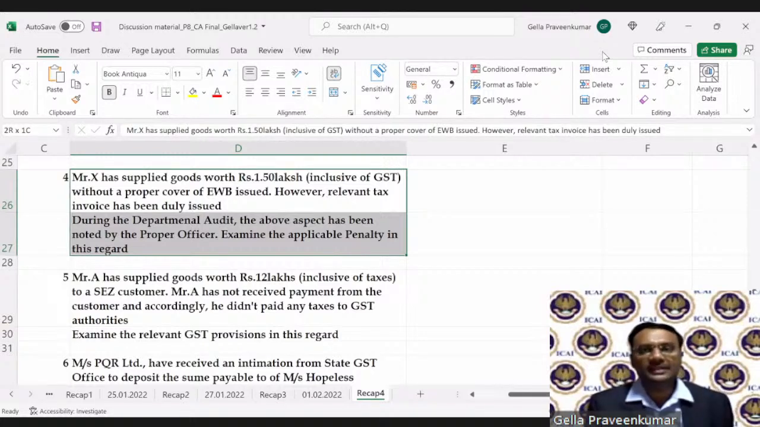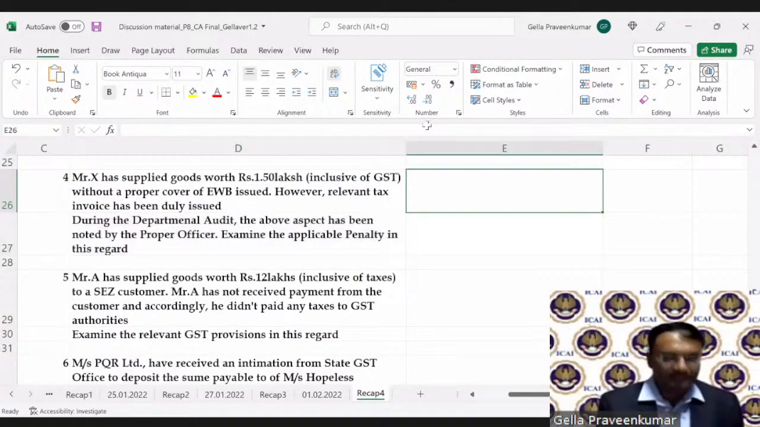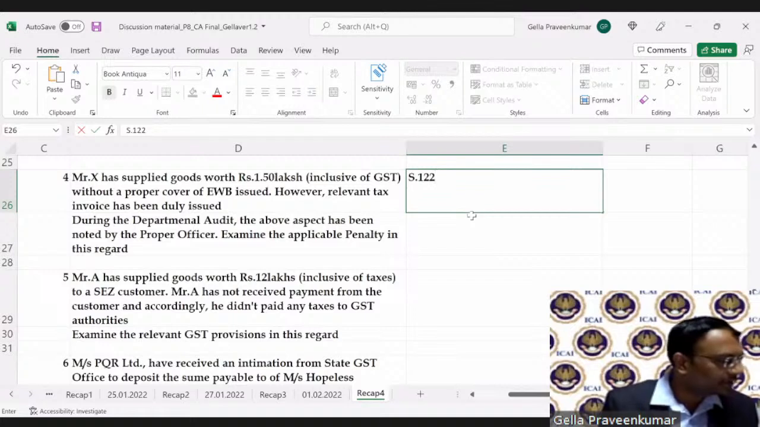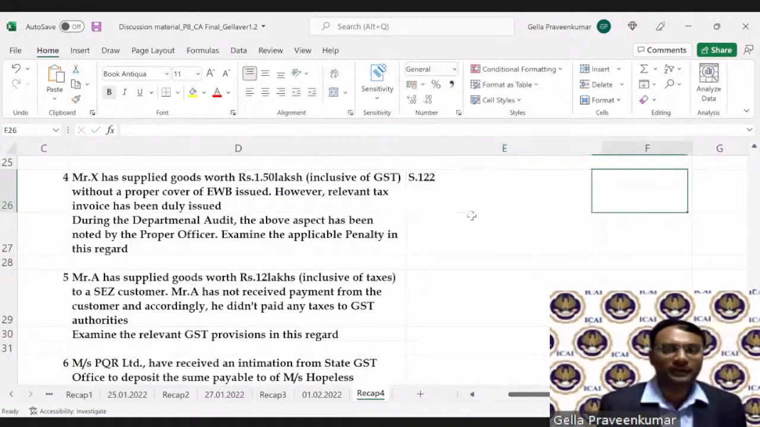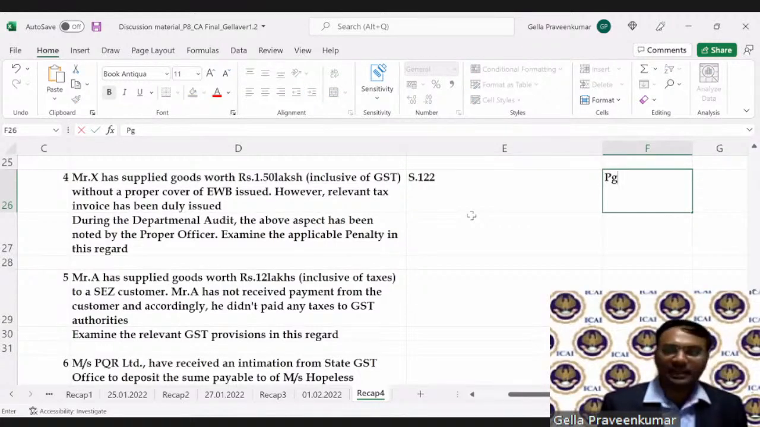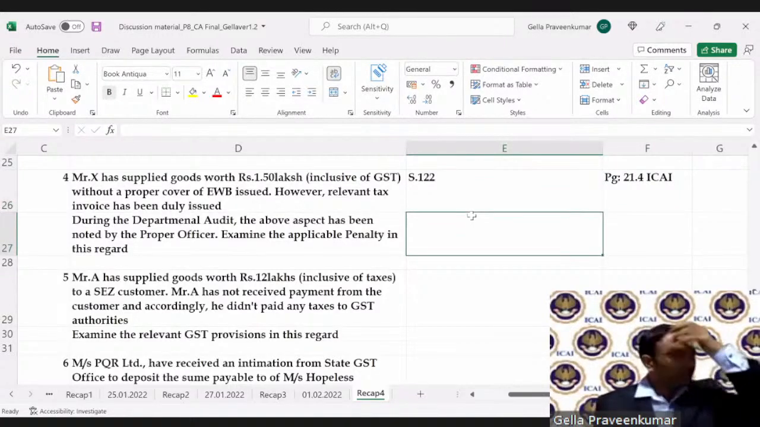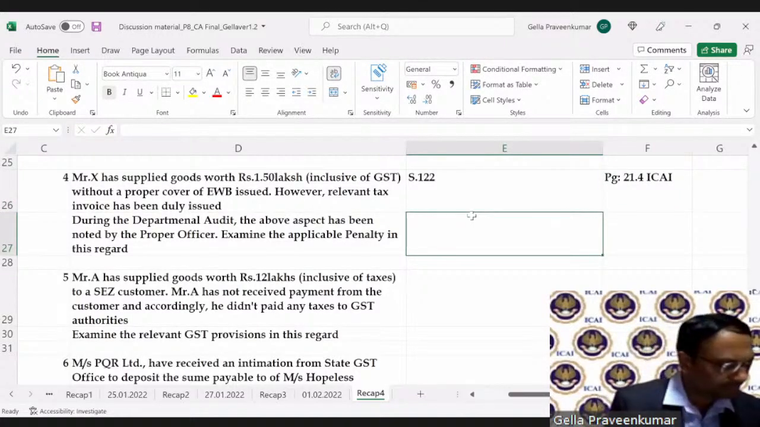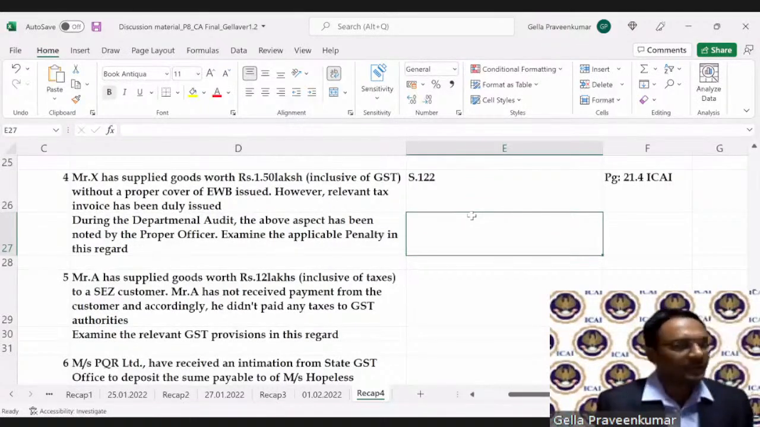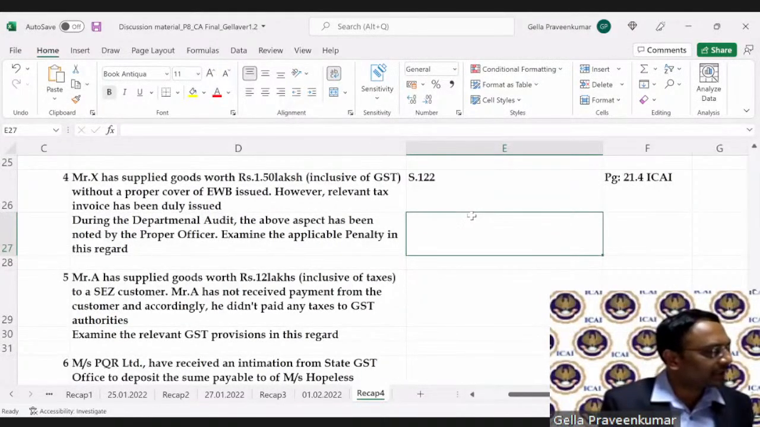Okay, I don't see an answer. Let me give the answer for this. With respect to section 122, I draw the attention of students to page number 21.4 of the ICAI material. As per page 21.4, there are penal provisions under section 122.